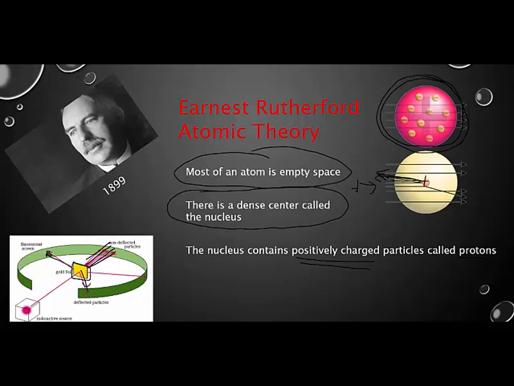And so he's like, what it hit, because I'm shooting positives at it, must have been positive. And since only a very few bounced back compared to all the others that went through, it must have only hit a few times, and therefore it must be extremely small. Dense, small, positive. Very important. Rutherford's gold foil experiment is one of those experiments which you definitely need to know.